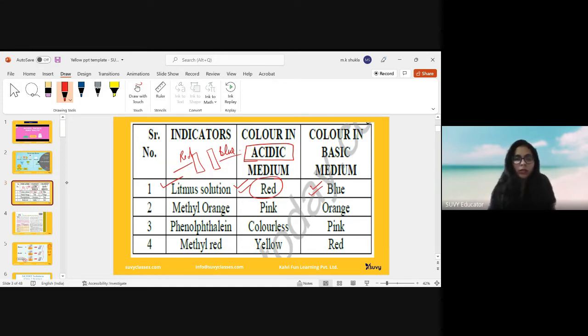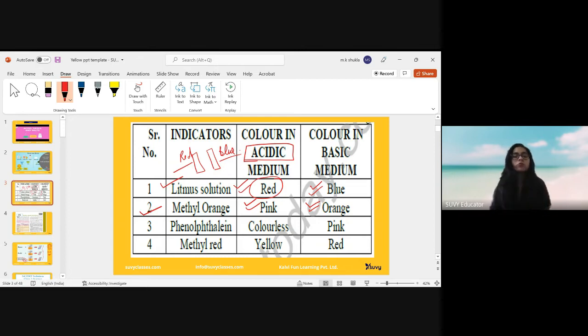Now the next indicator is methyl orange. Methyl orange is also a solution, a particular reagent called an indicator. When the substance is acidic, the color will change to pink. If the substance is basic, the color will change to orange. So you have to observe the change of color, which indicates whether that particular substance is acidic or basic. Methyl orange will change acidic solutions to pink and basic solutions to orange.